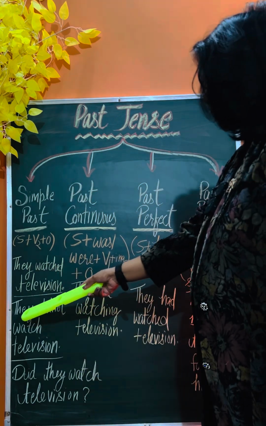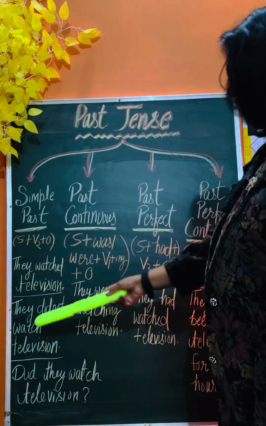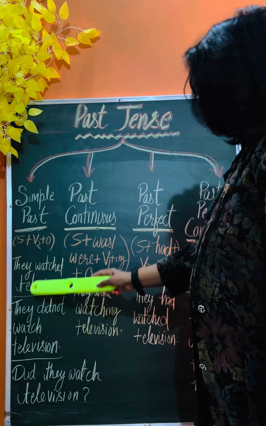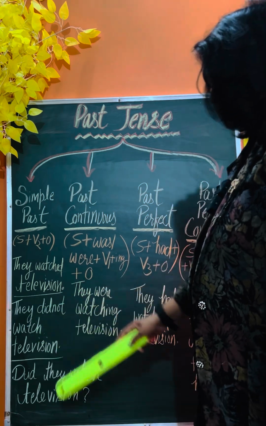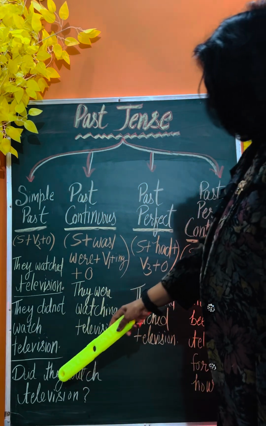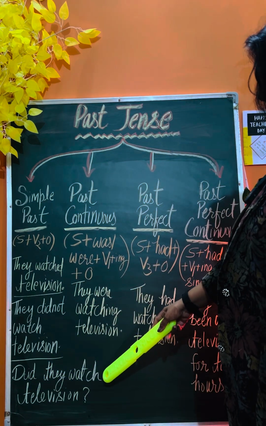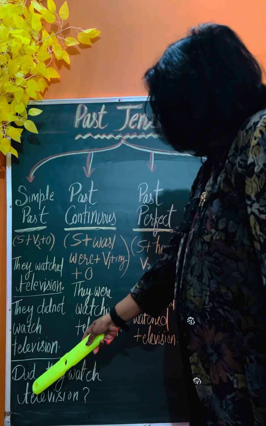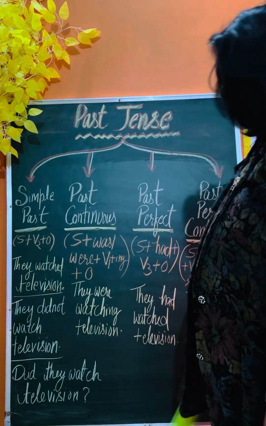So: they did not watch television, right? The second form changes into the first form. Similarly, in an interrogative or question sentence, it will again be the first form: did they watch television?